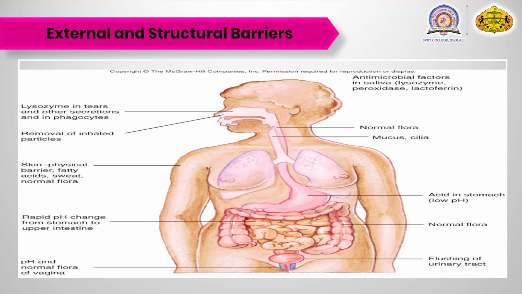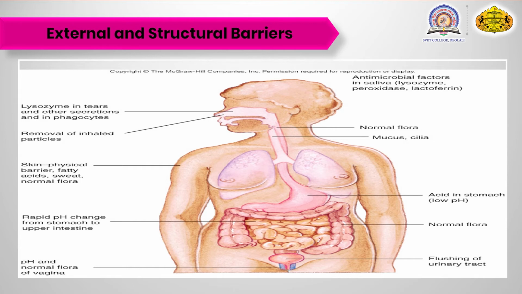Now we are going to see the structural and external barriers. Lysozyme, the enzyme which is present in the tears, is a type of structural barrier. Lysozyme in tears and other secretions, and phagocytes, are the external or structural barriers. Normal flora of your body, and mucus or cilia which are present in the body, are also types of the first line of defense mechanism.